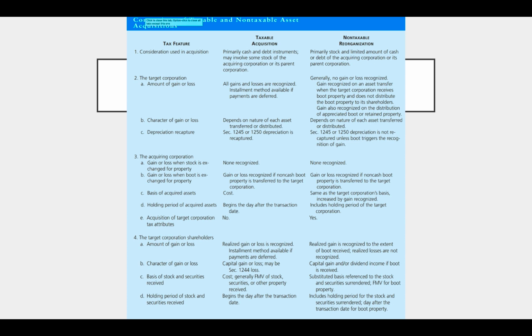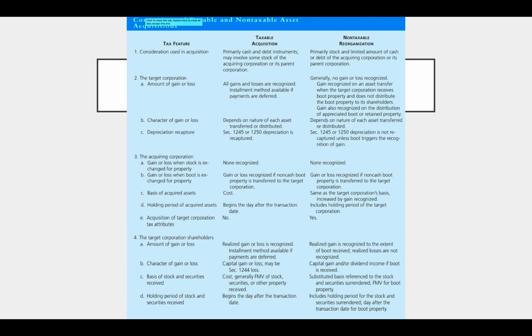4C, the basis of stock and securities received. In a taxable acquisition, if the target corporation shareholders receive stock and securities, they receive a cost basis in those, which is usually the fair market value. In a non-taxable reorg, they get to substitute the basis they had in the target stock for the parent stock that they now own. It's a substituted basis. It's in reference to the stock and securities surrendered. And then if they receive boot property, they take a fair market value basis in that property.